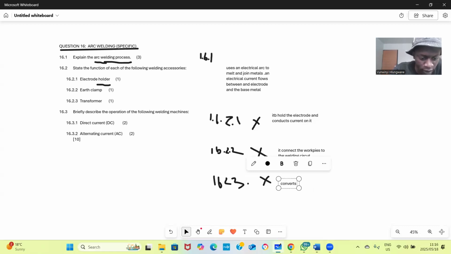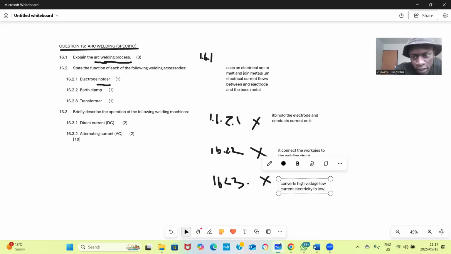It converts high voltage and low current electricity to low voltage and high current.